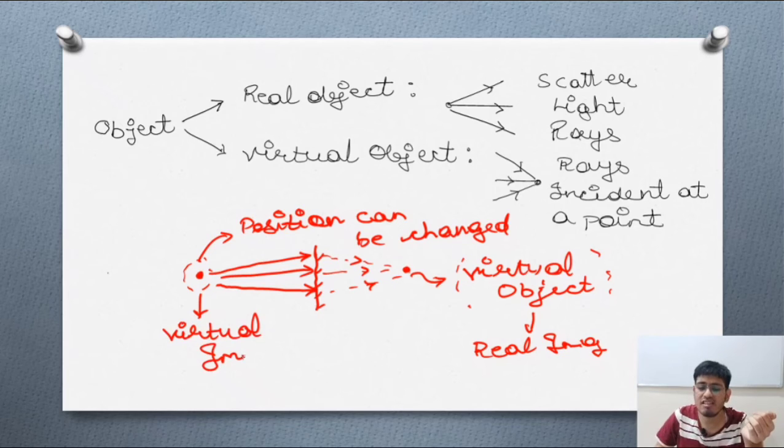So I think that this point is clear to you: what is an object, what is an image, what is a real image, what is a virtual image, what is a real object, what is a virtual object. I think this thing is clear to you.